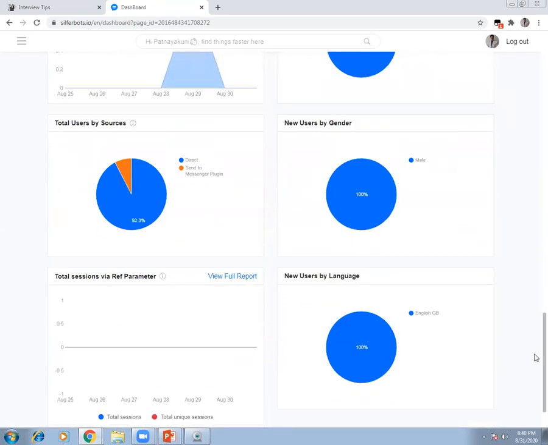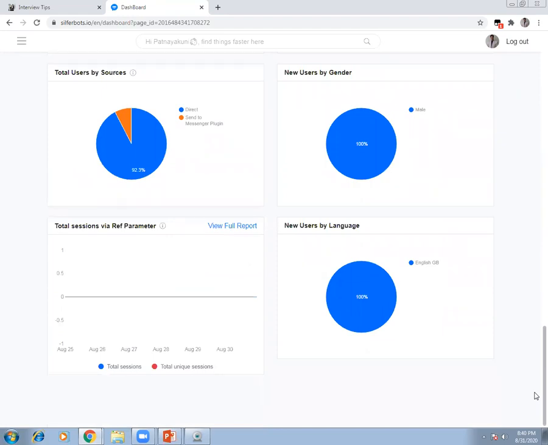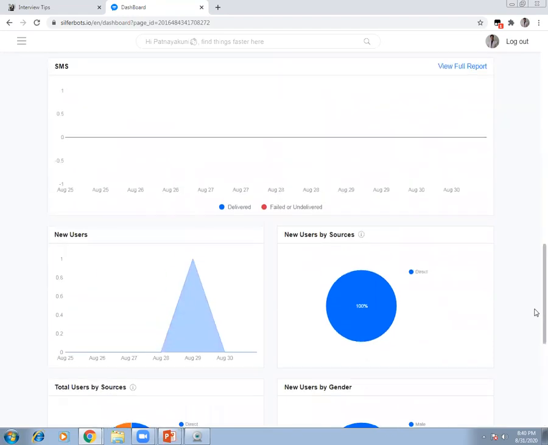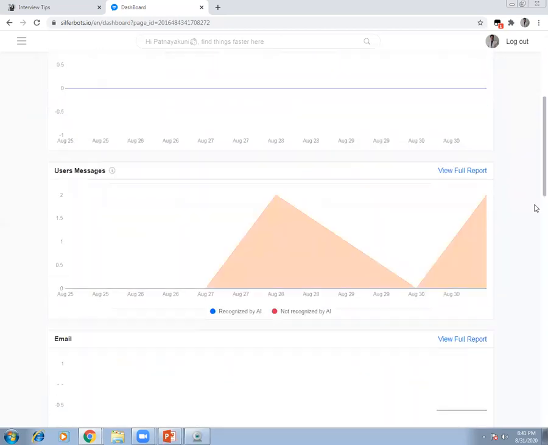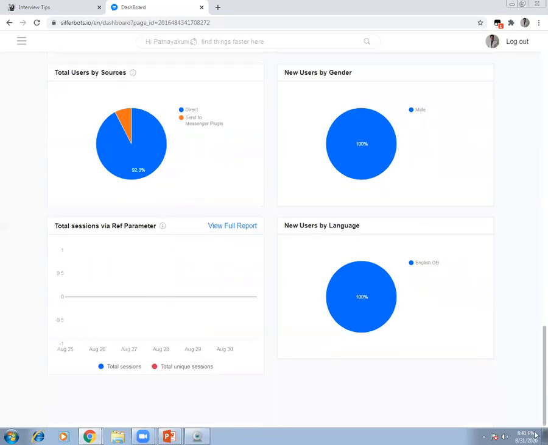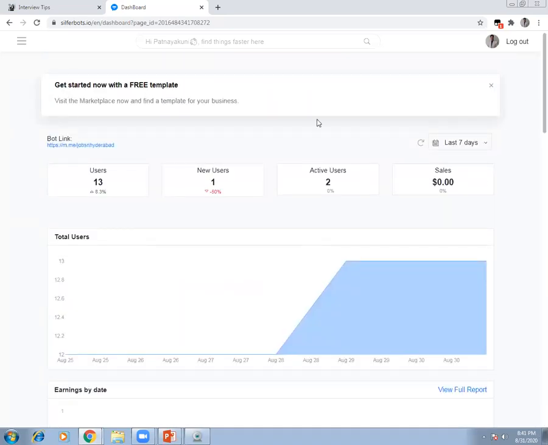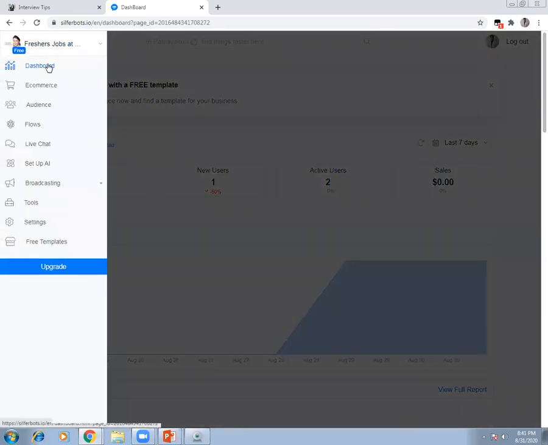So this gives you just basic statistics. This is a new tool which I recently identified and started using, and it is giving fairly good results because it's interacting with your customers. So you can see here there are 13 new users who have come in the last 7 days, 1 new user and 2 active users. So it's just tracking your visitors who are coming and going. So this is something about the uniqueness of this report. Okay, so I'll just show you this. So you go here, this is a dashboard.